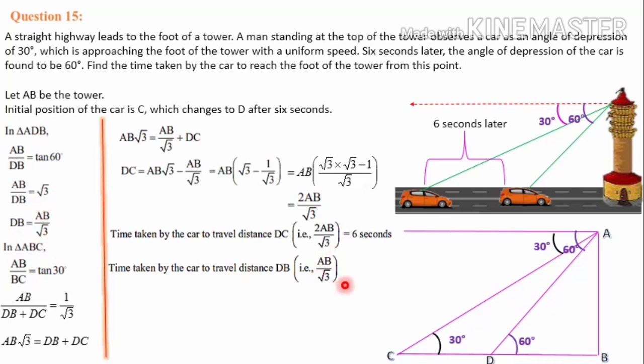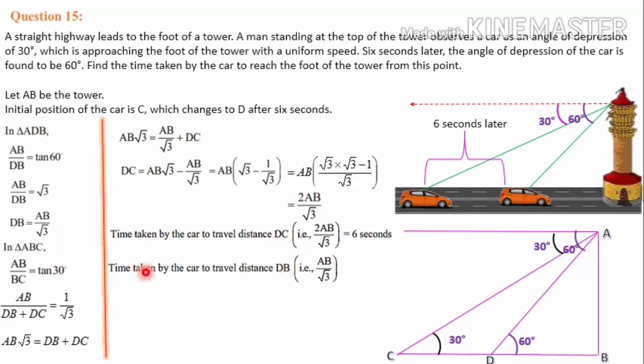Just compare DC and DB: DC is 2AB by root 3, and DB is only AB by root 3. Means we can say that DB is half of DC.